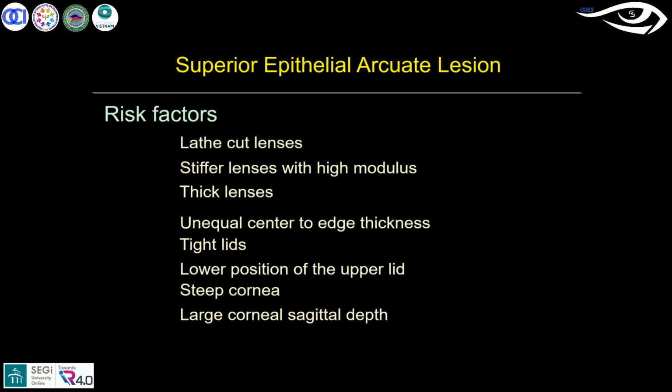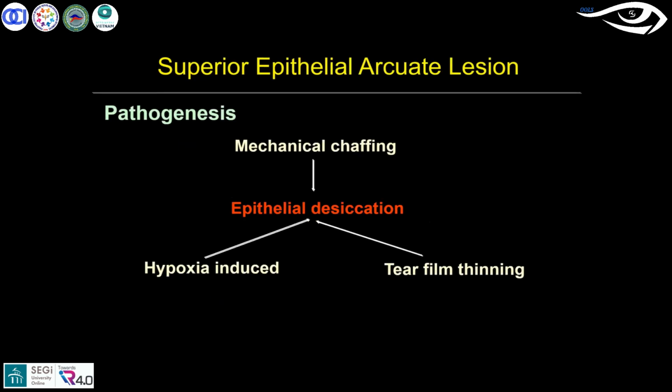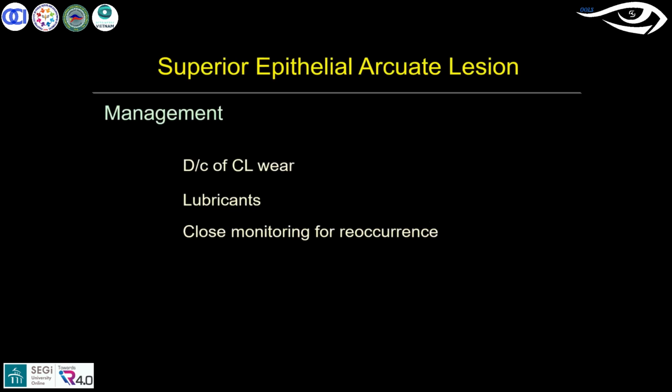So when you come across these changes, you can look for which brand it is and how it is developing. Based upon that, your management will depend. As for pathogenesis, as I said, it is more mechanical related. The amplification could be hypoxia induced or tear film thinning also. The management is simple here: discontinuation of contact lens wear, and lubricants can be used for symptom relief, and monitor for recurrence.